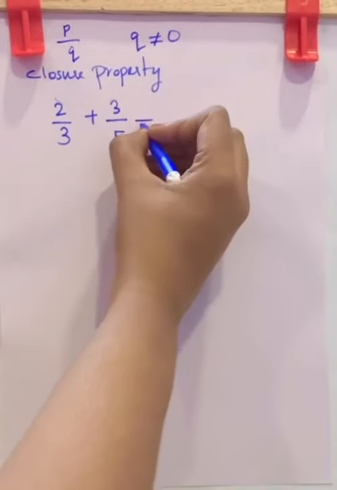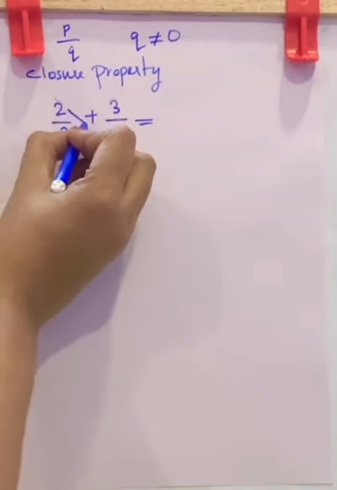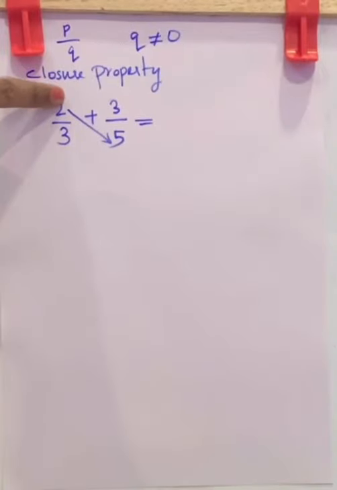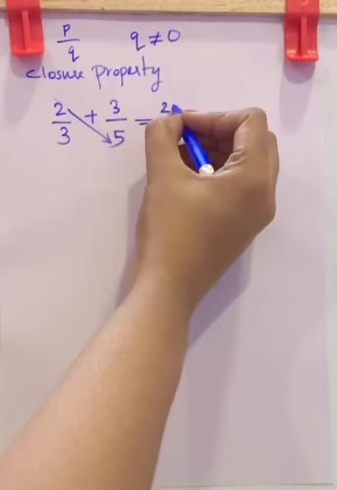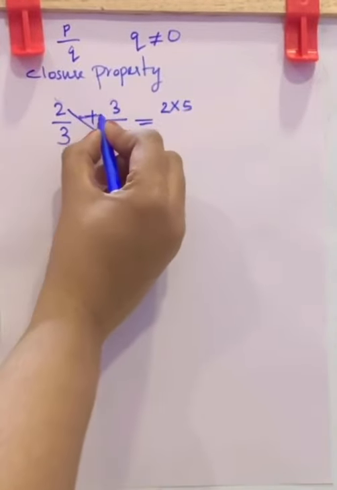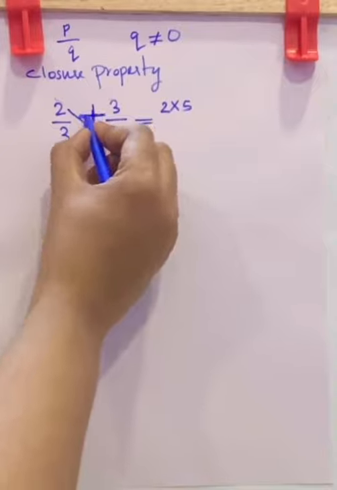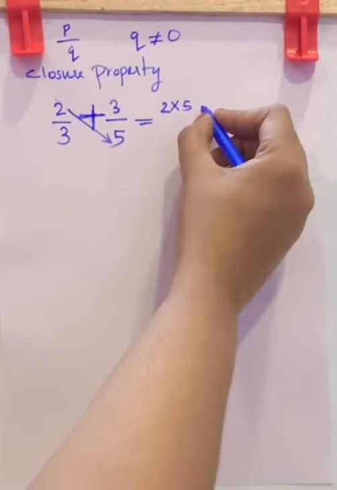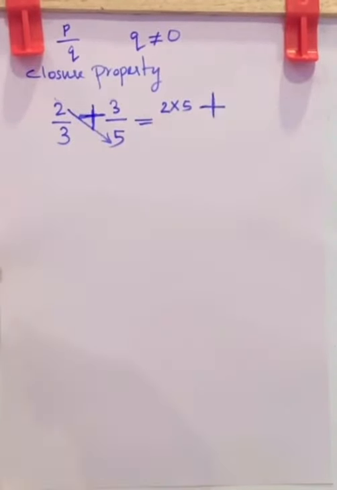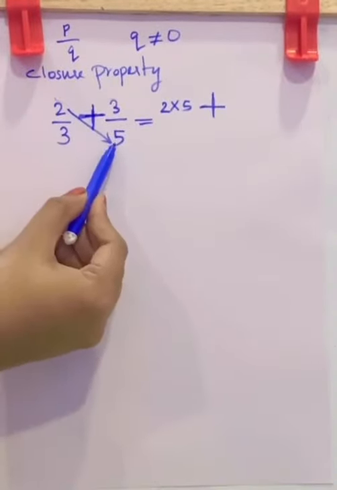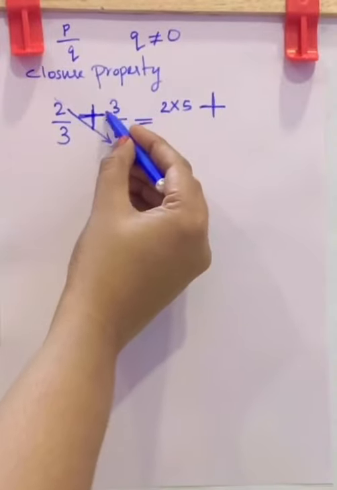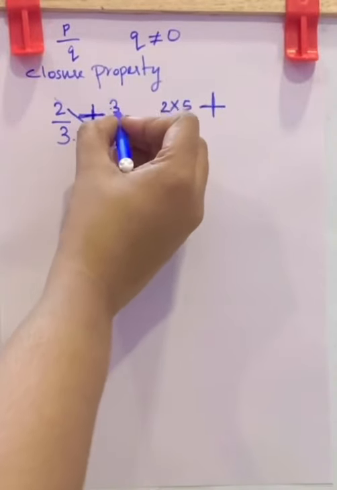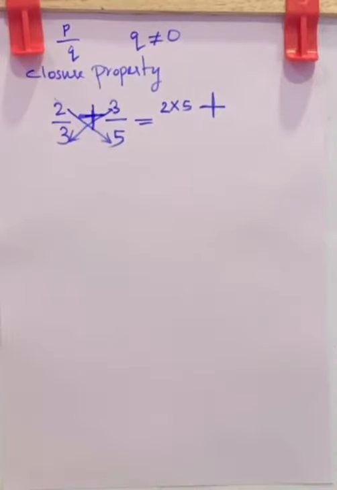The cross multiplication is, first you multiply this numerator into the second fraction's denominator. That is here 2 into 5. Now the middle part, that is here addition, so you will write addition. Then this is 2 into 5. Next this plus. Now next this 3 into 3, that is this numerator into the denominator of the first term.